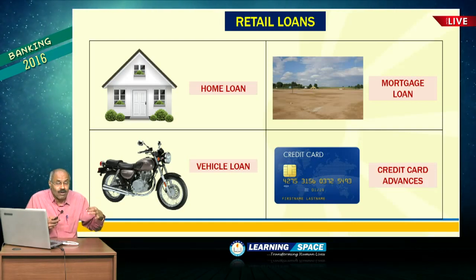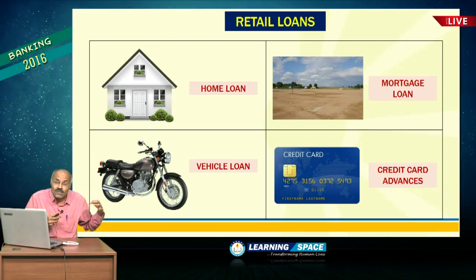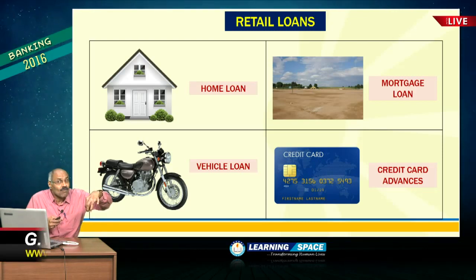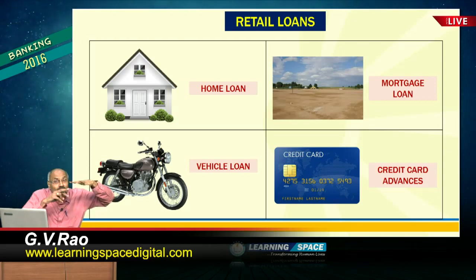And here one important aspect I would like to tell you, the advance on credit card is also classified as revolving credit. This is very important. If someone asks you which of the following classifies under revolving credit, revolving credit means the limit is given, then you are allowed to borrow from the bank up to the limit.